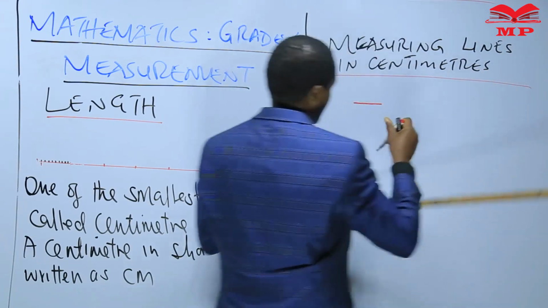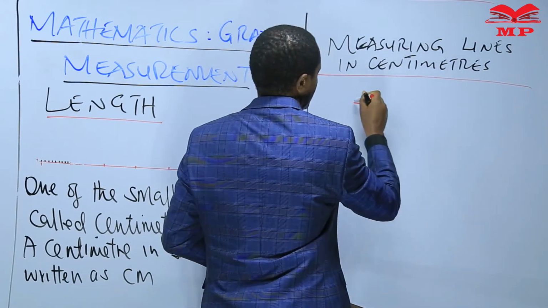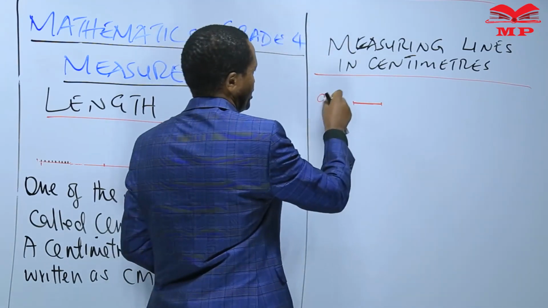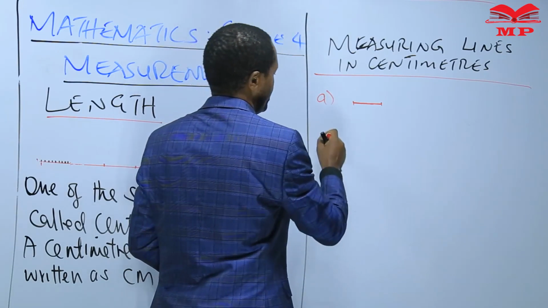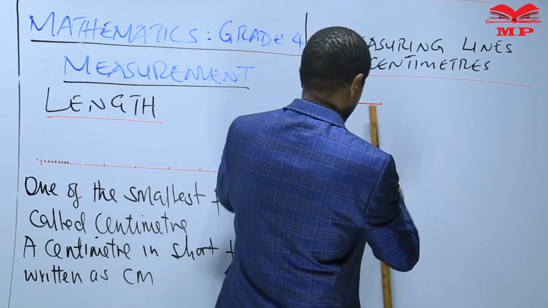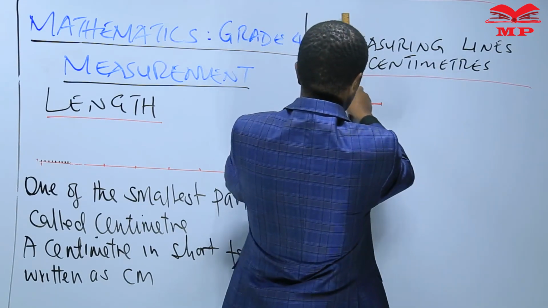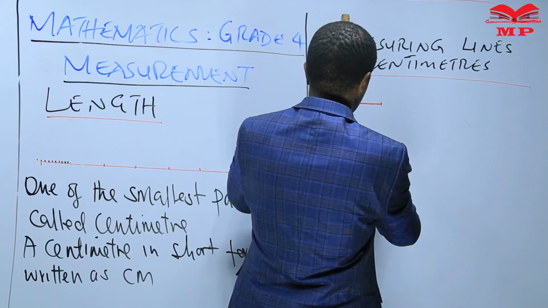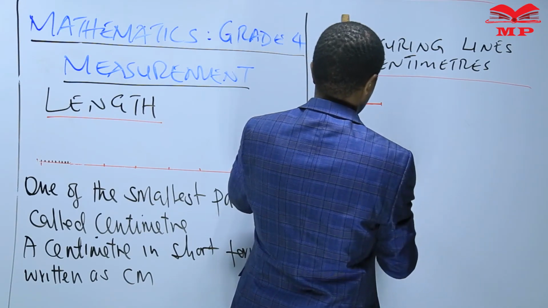This is line A. Then B, I have this line from this point to that point.